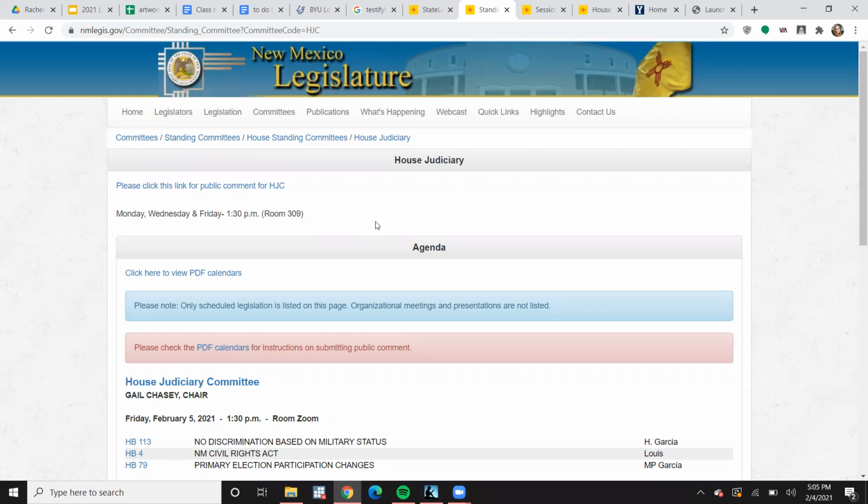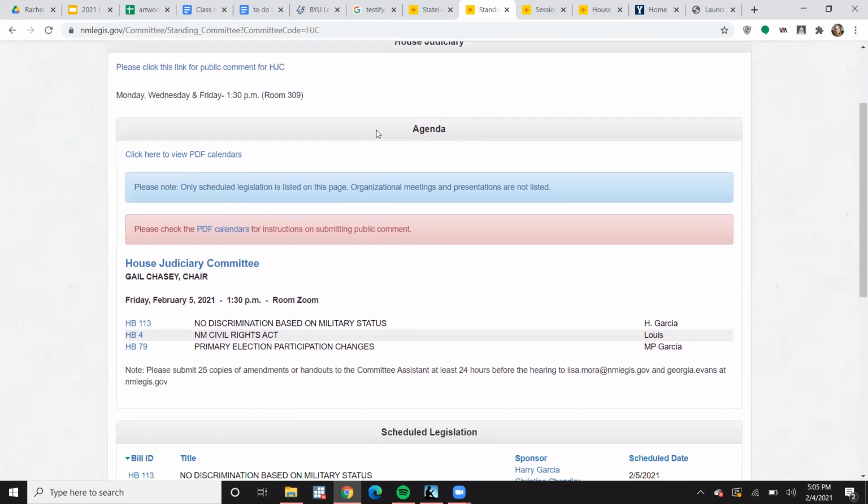If you want more information, you can scroll down to this agenda page. These are the agendas that are posted ahead of time so that you know what's going on. Otherwise, you're not going to know what's happening, so that's helpful. Here you have the name of the committee, who the chair is. The chair will always be a legislator in the majority party, which in this case is the Democratic Party. This has the date of the committee, and the room is just Zoom. So it looks like these committee hearings are just happening over Zoom right now.